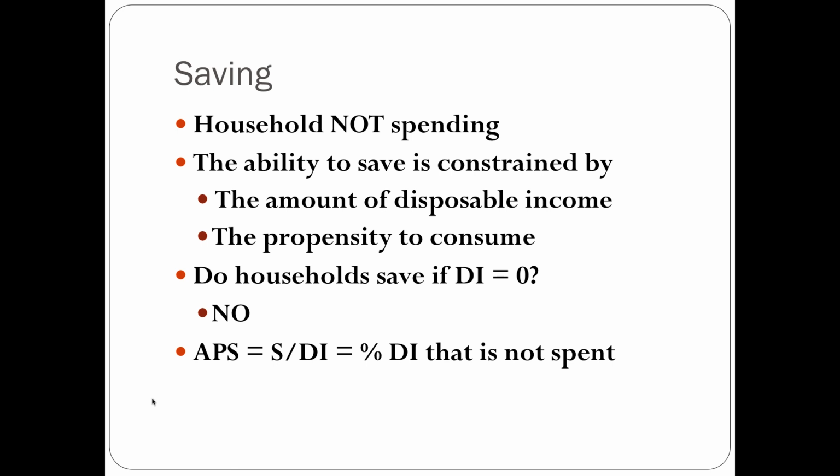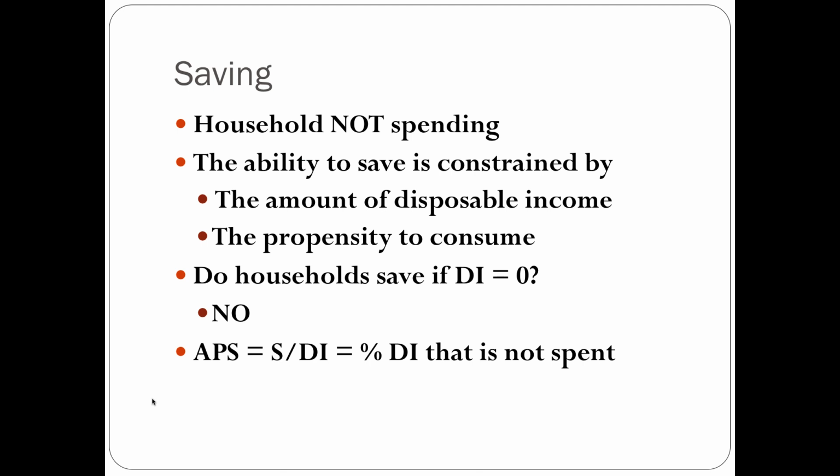So then another equation here is the average propensity to save, the APS. That's equal to the amount of saving over the amount of disposable income. It's the percentage of disposable income that is not spent. So let's go back to that scenario that I talked about with consumption, where you had $100 worth of disposable income and you consumed about $70 of it. If you wanted to look at how much saving you have and what your average propensity to save is in that scenario, basically if you're consuming $70, that means you're going to be saving $30.